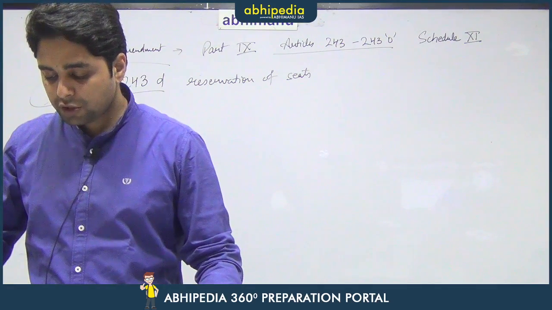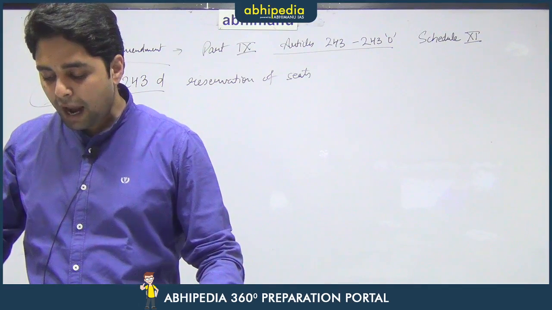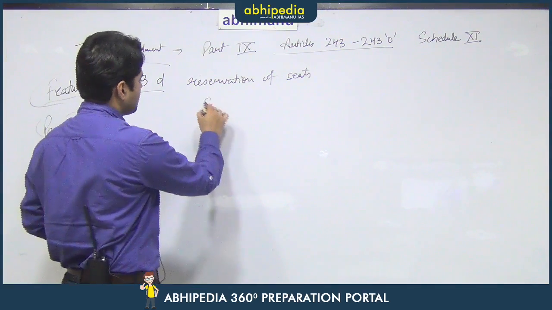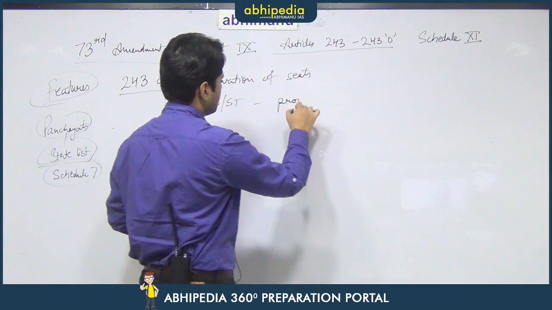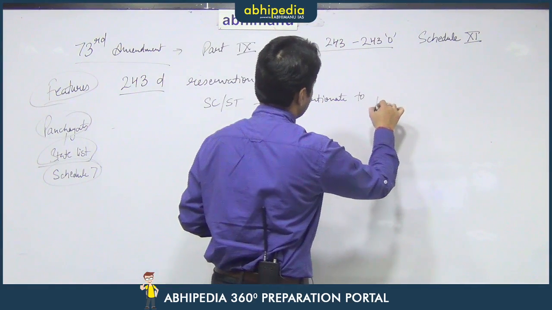Now the reservation is to be provided to scheduled castes and scheduled tribes, to women and to the other backward classes. So to the scheduled castes and scheduled tribes, the reservation is to be provided in proportion to their population.